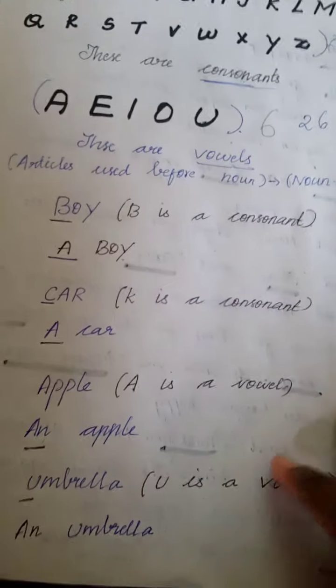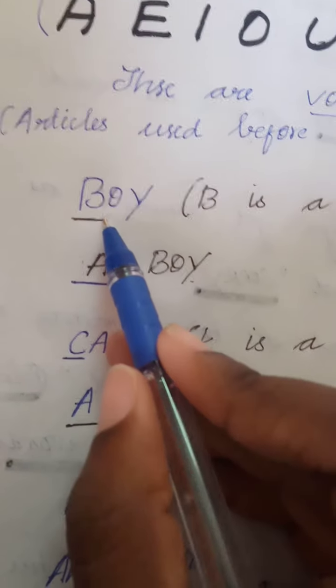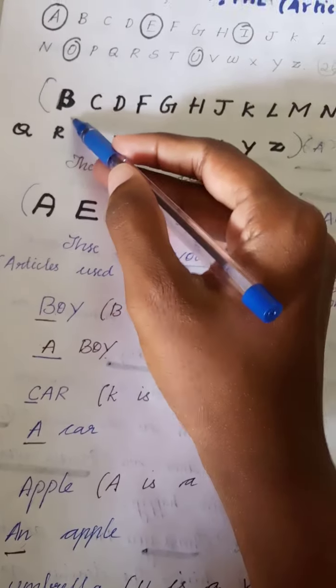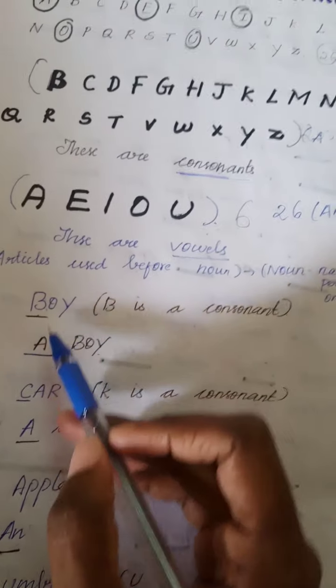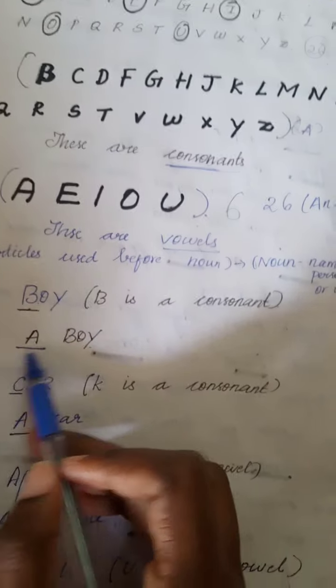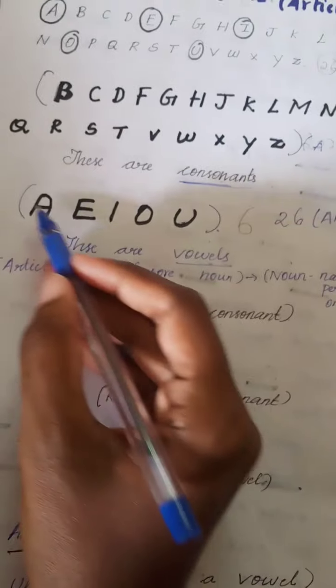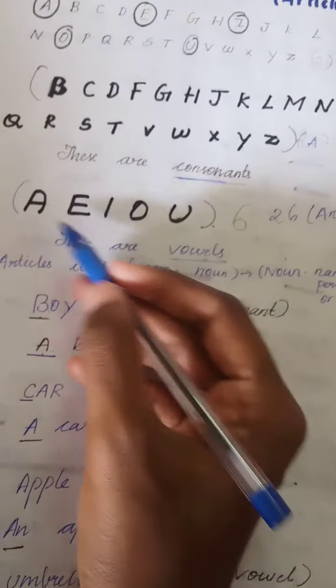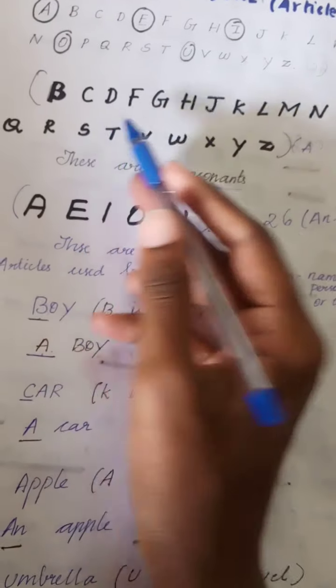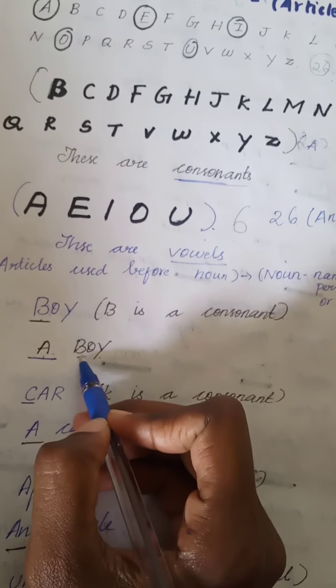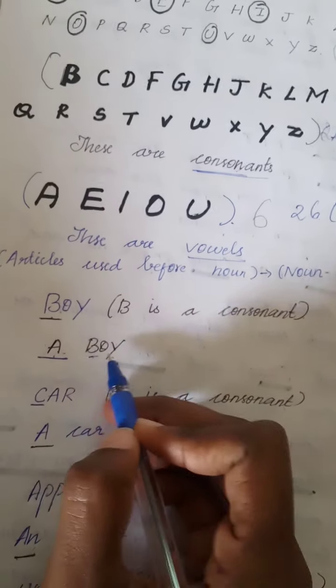Let me teach with an example. Here, what is the word given? Boy. B is a consonant, right? So you have to use a boy. Why are we using a? Because B is a consonant. Only these are the 6 vowels. Except the 6 vowels, the remaining sounds are consonants. So B is a consonant, so we are using a boy.